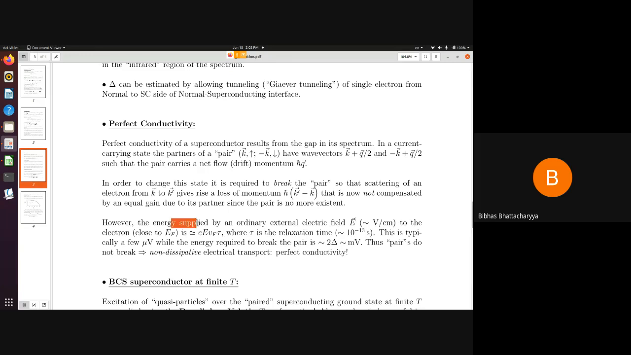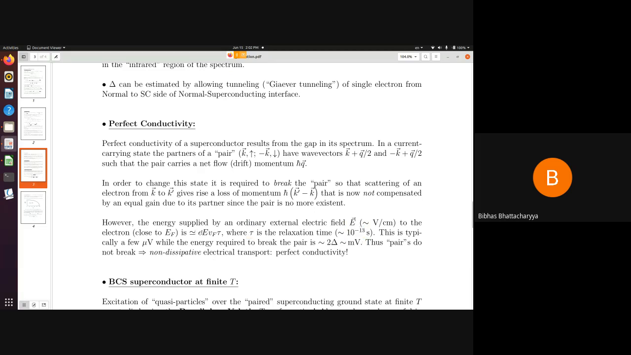However, the energy required to break this pair, let us make an estimate for this. First of all, let us make an estimate how an external electric field, which is typically of the order of, say, volt per centimeter, ordinary electric fields, how much energy that it gives to the system of the electrons. If I consider an electron which is close to the Fermi surface, then the electric field can give an amount of energy which is E times Vf times tau, where tau is the relaxation time, and the order of the relaxation time is 10 to the power minus 13 seconds.